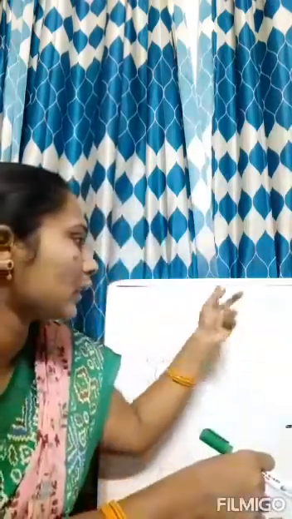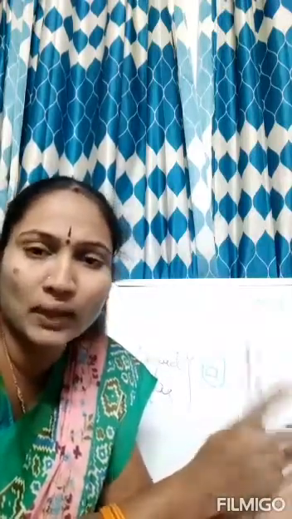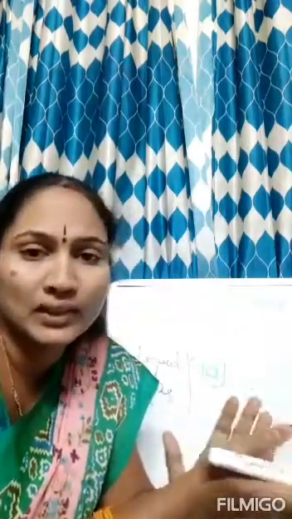We sort materials as solids, liquids or gases based on their state at normal temperature. So how can we say that it is a liquid and it is a gas? By looking at its state. When it is water vapor and it is evaporating, you can say it is in gaseous form. So like this we have sorted the materials. By looking at the state, we can say whether it is a liquid, a gas or a solid.